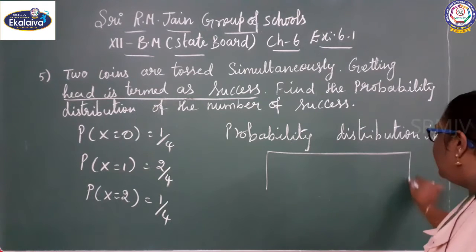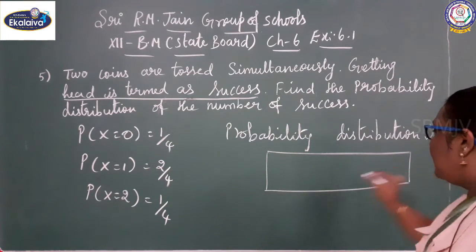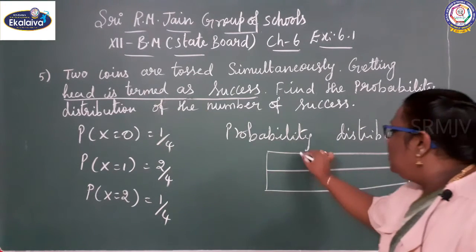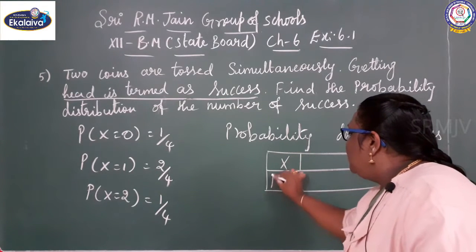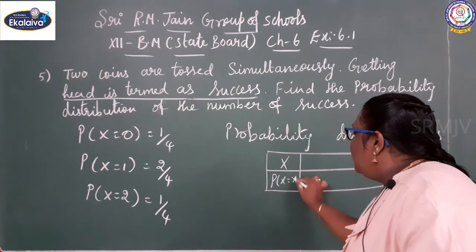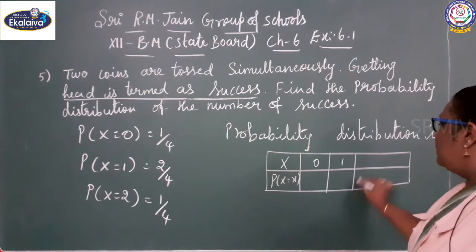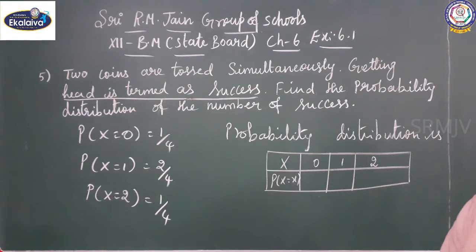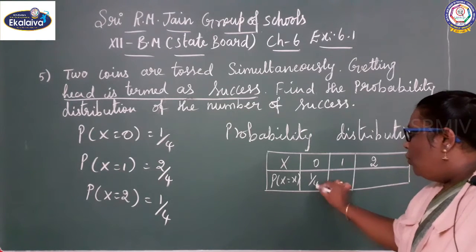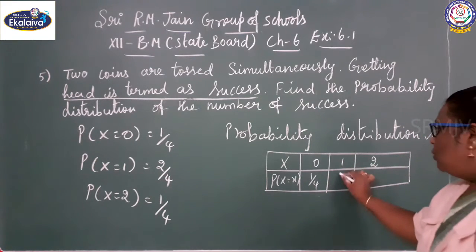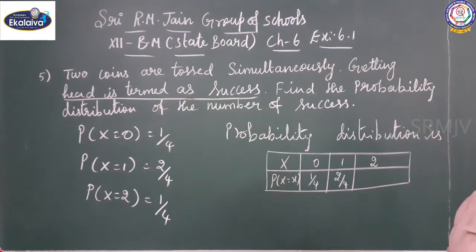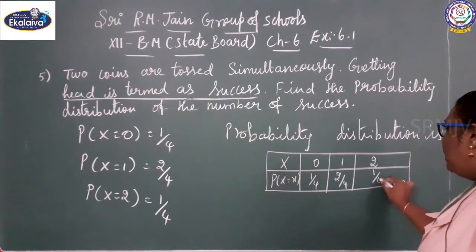Capital X can take the values small x equals 0, 1, 2. What is the value of P of X equals 0? 1 by 4. X equals 1, 2 by 4. X equals 2, 1 by 4.